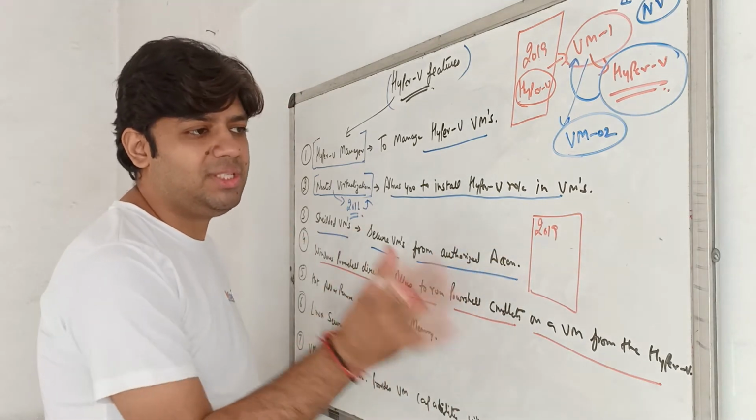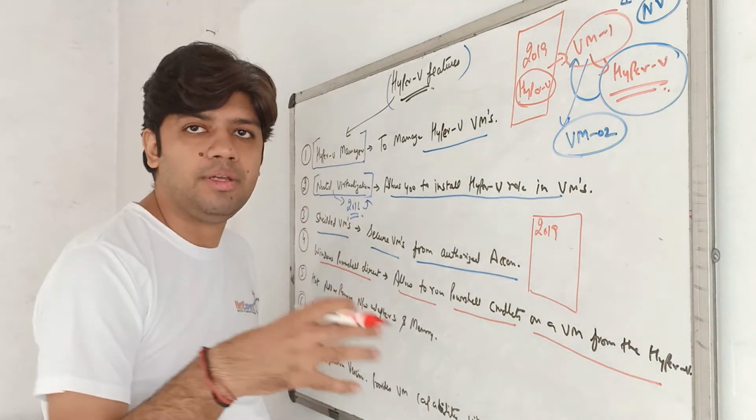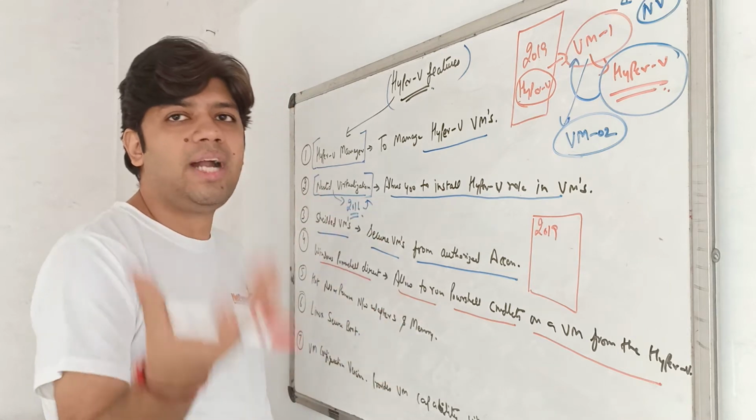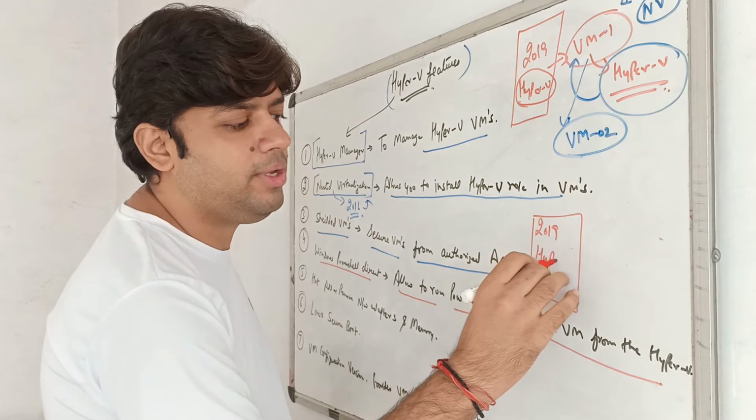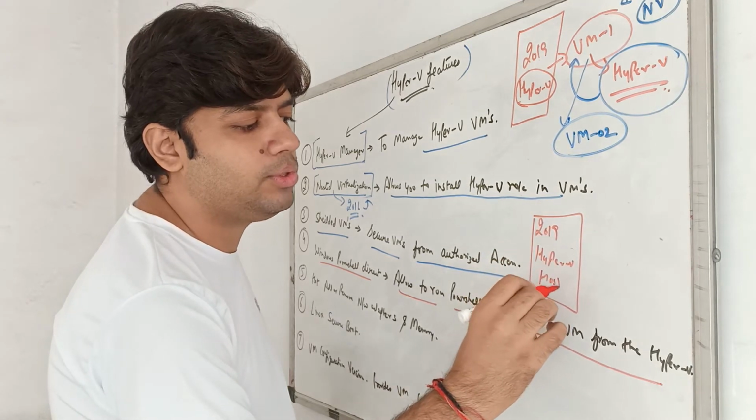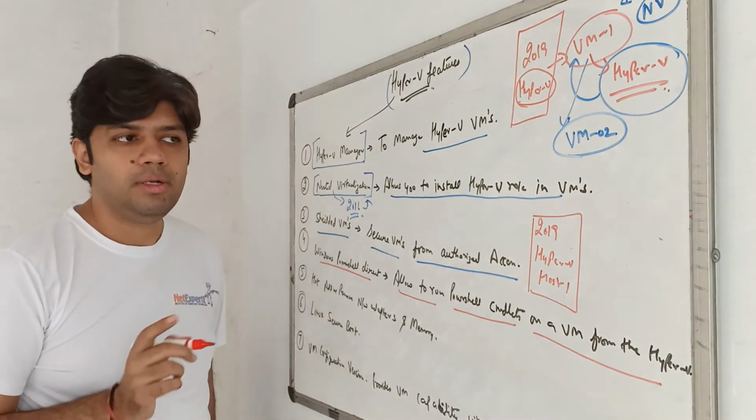Now which machine is the Hyper-V host where I can install Hyper-V? On a particular physical machine, that physical machine is known as Hyper-V host. So imagine that this is the Hyper-V. I can install it. This is my Hyper-V host 1. I call this machine Hyper-V host 1.